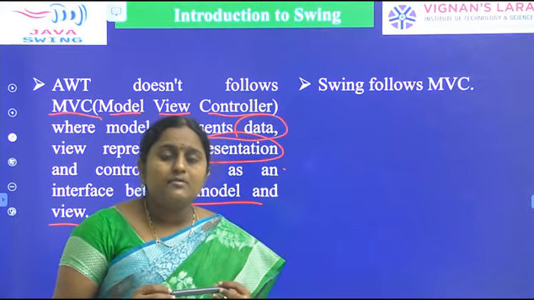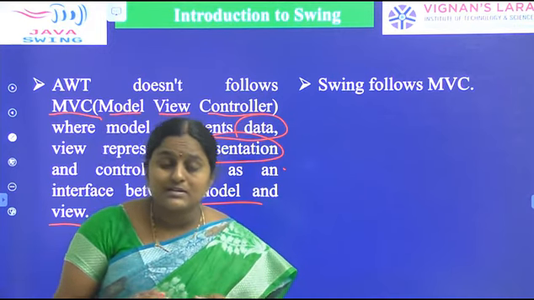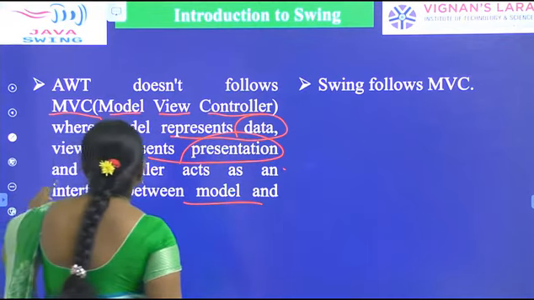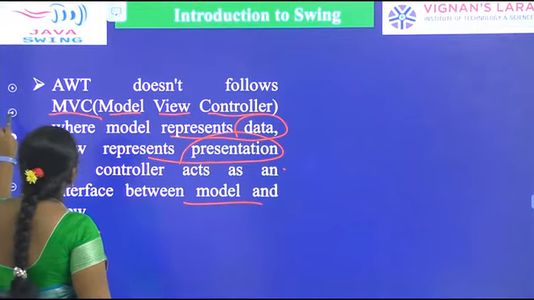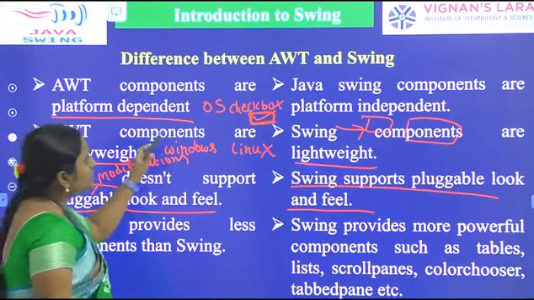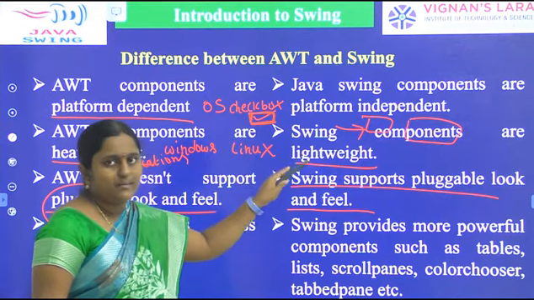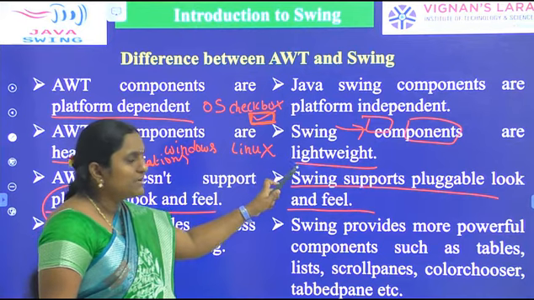Compared to AWT, Swing provides a number of GUI components, so it is more flexible. Swings are platform independent. So what are the key features of Swing? Java Swing components are platform independent.